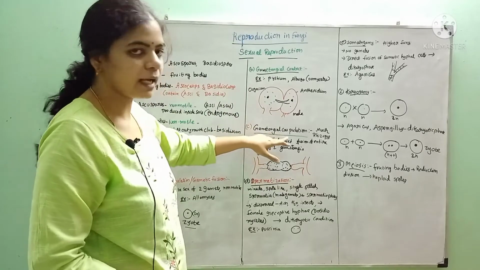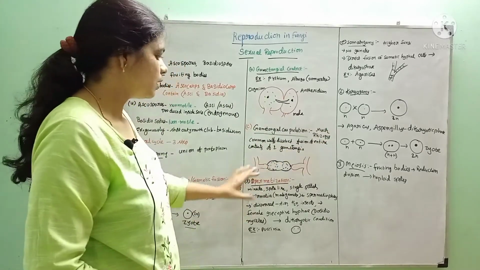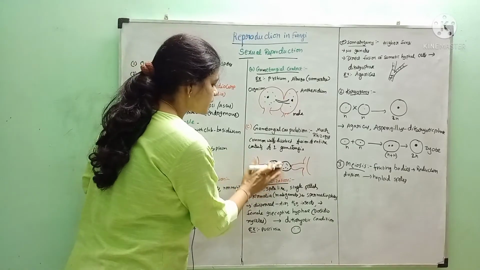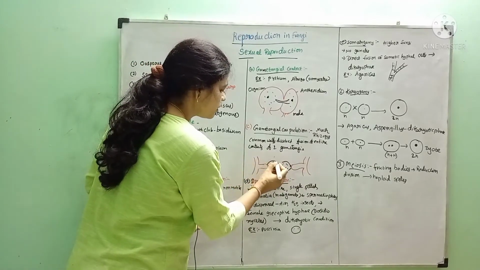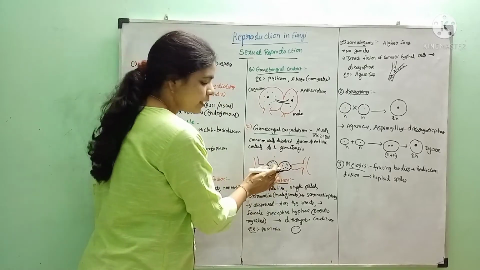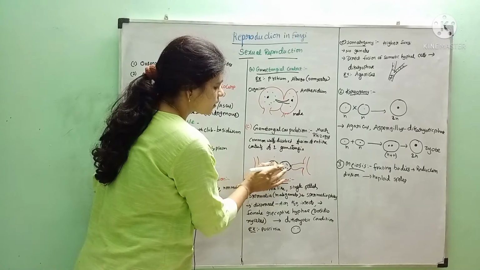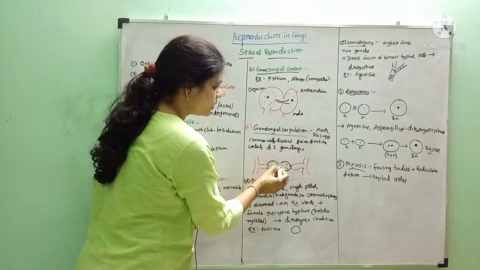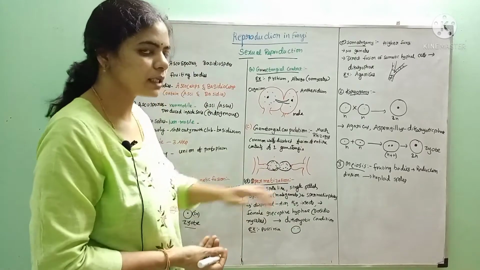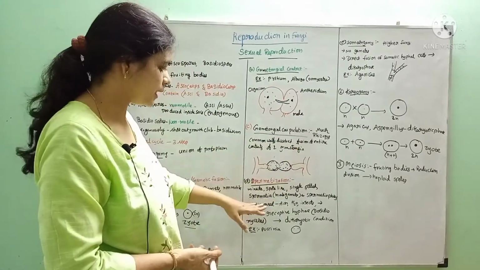Next one is gametangial copulation. This is mainly seen in Leucon and Rhizopus. There are some common walls present between these two gametangia. When these two come together, the walls get dissolved, and fusion of the entire contents of the two gametangia takes place. This is called gametangial copulation.